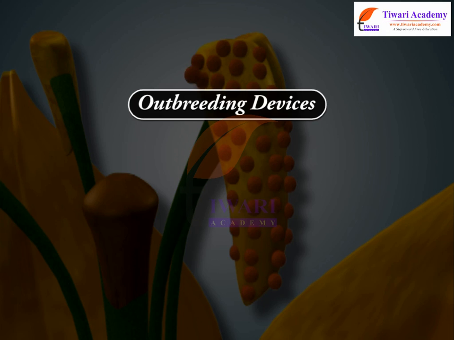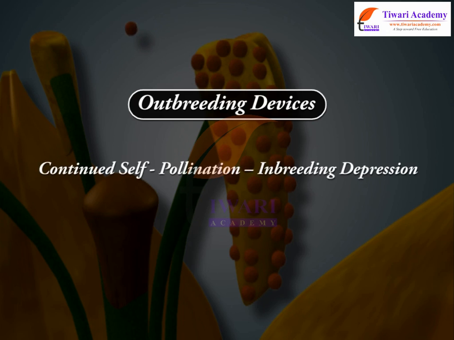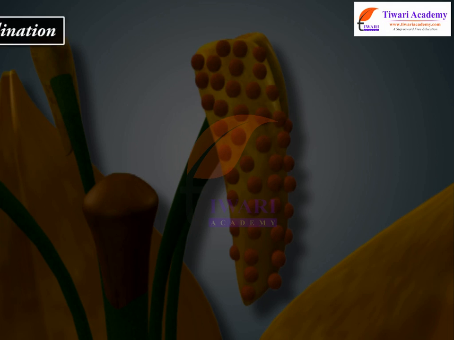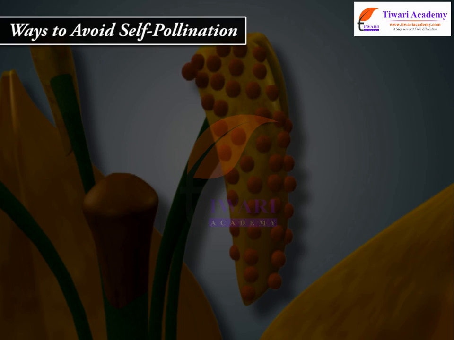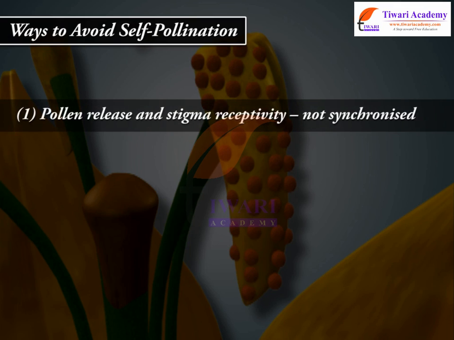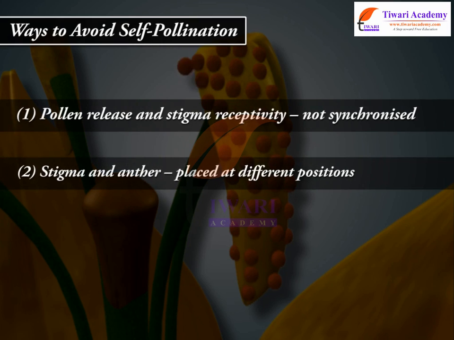Outbreeding devices. Continued self-pollination causes inbreeding depression. Ways to avoid self-pollination. 1. Pollen release and stigma receptivity not synchronized. 2. Stigma and anther placed at different positions.